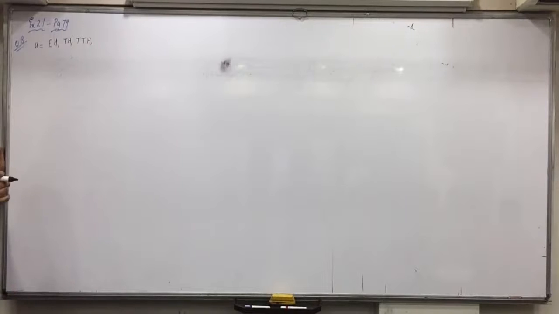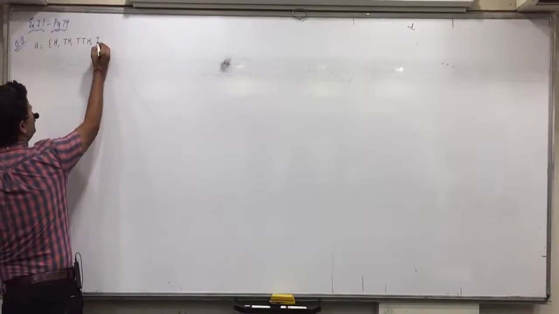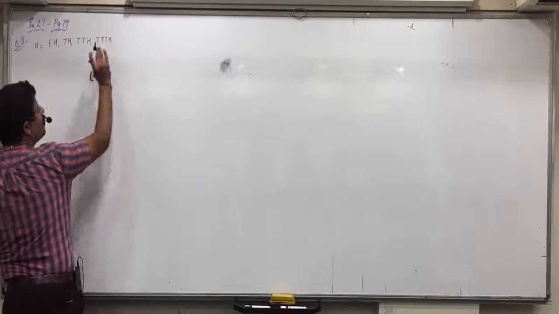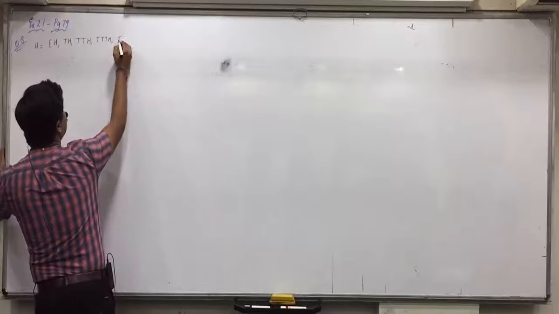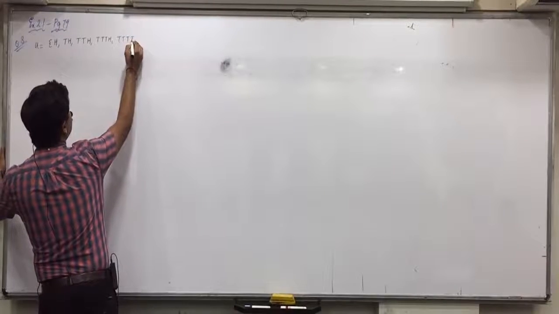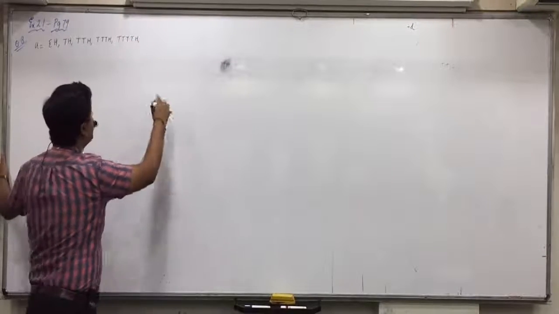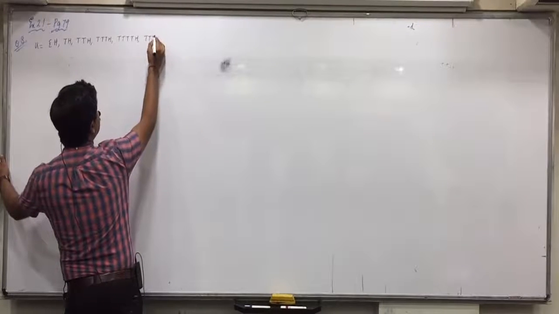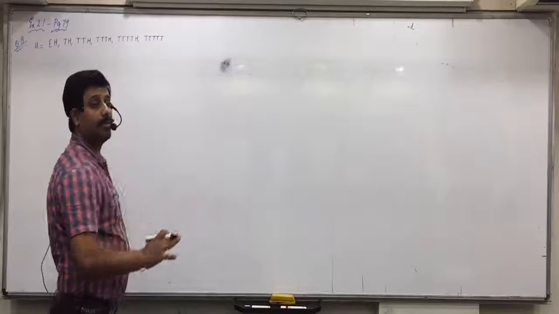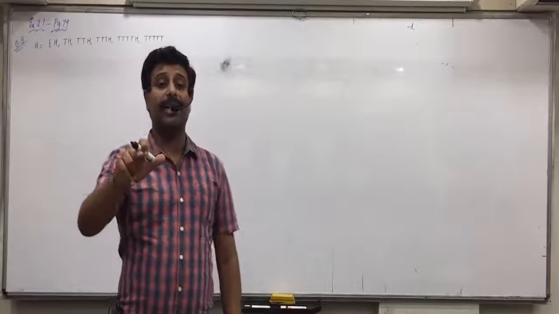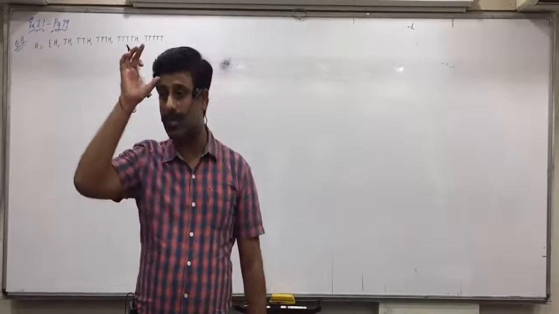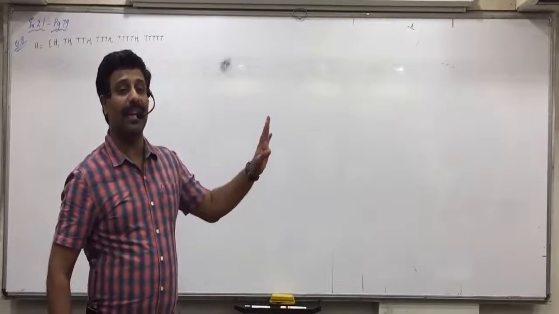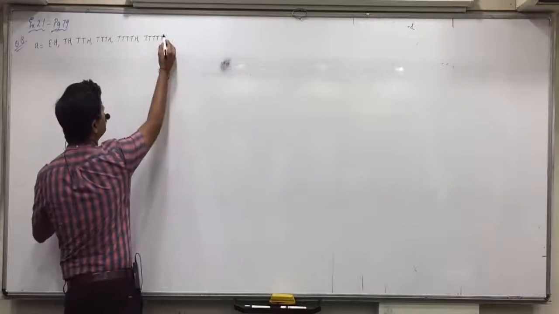You keep on tossing until you get heads or 5 tails. So tails, tails, tails, heads, over. Tails, tails, tails, tails, heads, over. Tails, tails, tails, tails, tails, also over, because what is the condition? 5 tails also. So here it's not infinite sample space, it is finite sample space.